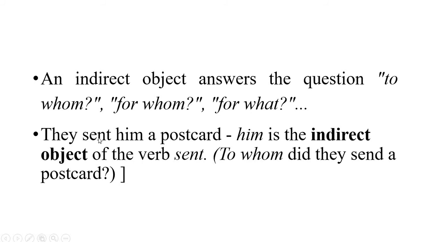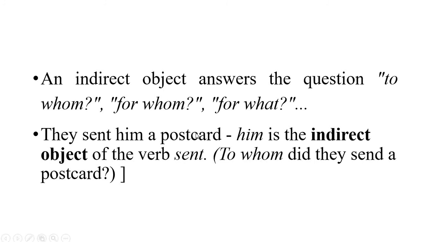Sent is an action verb. Because it is an action verb, it requires an object. It's a transitive verb. So if you want to know more about direct and indirect, you also have to study types of verbs, transitive, intransitive, and so on.